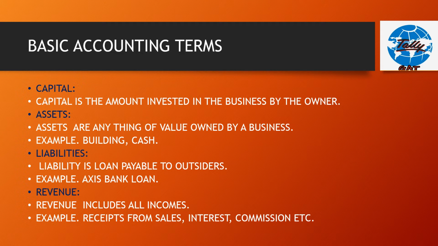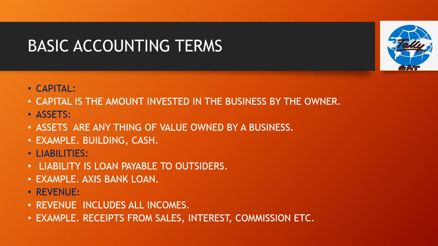Next, assets. Assets are anything of value owned by a business. Example, building, cash, furniture, motor vehicles, etc. Assets means properties of the business.